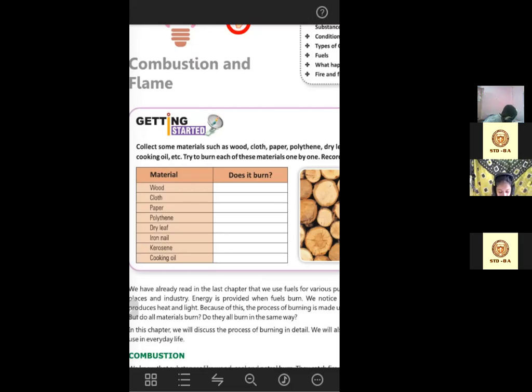Okay, have you done an experiment with paper? Have you taken a magnifying glass on paper outside your home? What happens? Yes, ma'am, I have done. So you share with your class what happened. Tell it to everyone. The paper will burn.